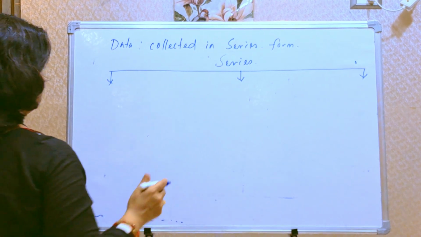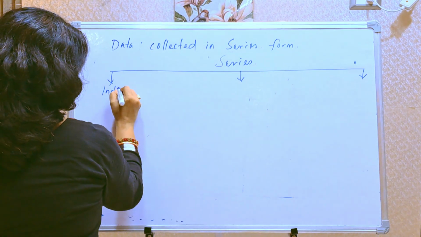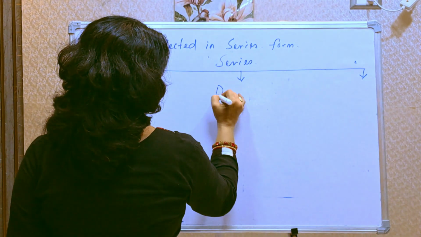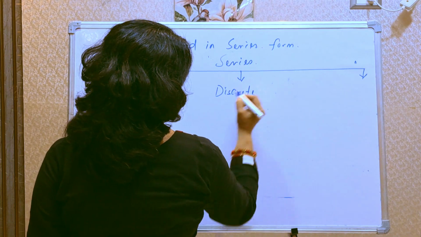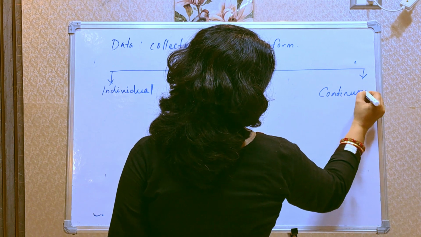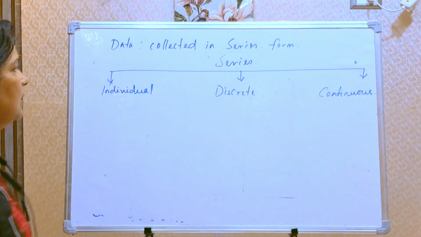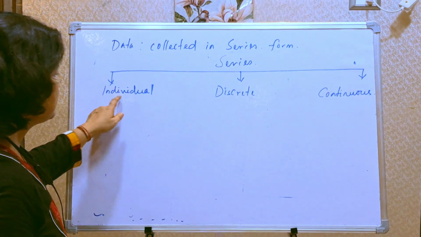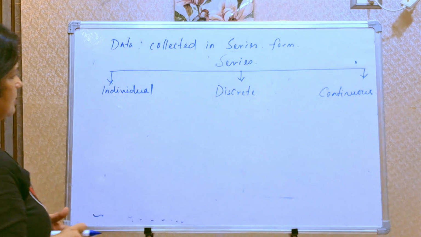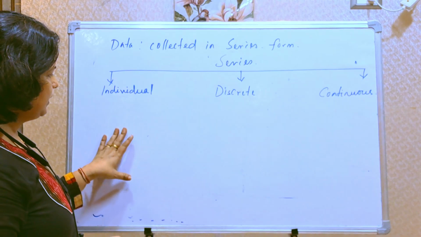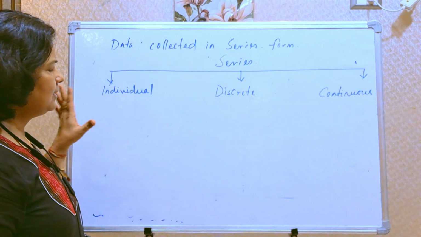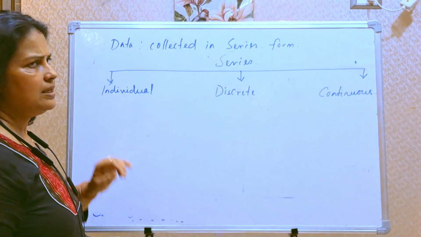Series is three types: one is individual, discrete and continuous. First we'll discuss individual series. In individual series, when we collect data and write it as we collected it, it is called individual series.